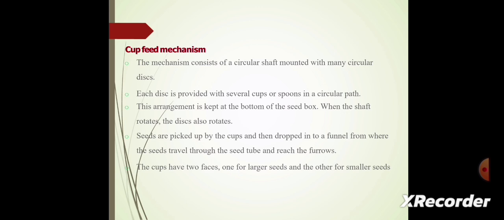Next, we see the cup feed mechanism. The mechanism consists of a circular shaft mounted with a mini circular disc. This arrangement is kept at the bottom of the seed box. When the shaft rotates, the disc also rotates.